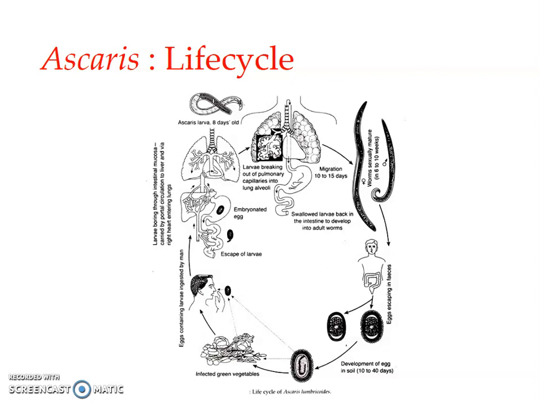Regarding the life cycle, the copulation takes place in the small intestine of the human body, and fertilization is effected by the entry of the sperm into the ova.